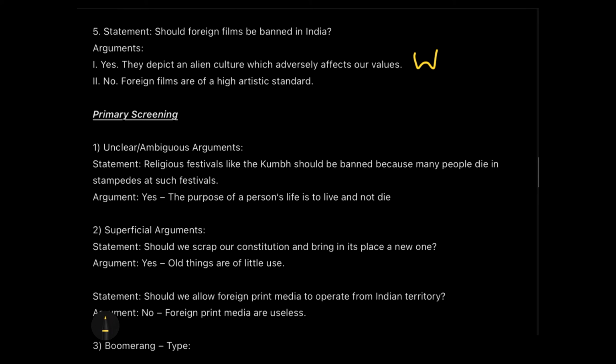And if no, that if it should not be banned in India, why should it not be banned? Because foreign films are of high artistic standard. Do you consider that all the foreign films are so? No. So you cannot completely generalize something and say that we should continue doing that. So this is not strong enough to contradict the reason that it should not be banned in India. So this is again a weak one, and this will lead to statement number 4, that none of the arguments are strong. Alright, so this was all about the homework for the last session, guys.